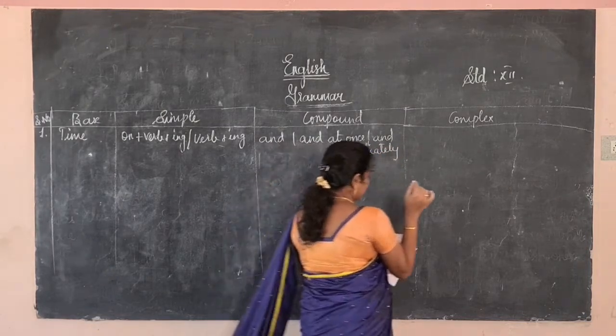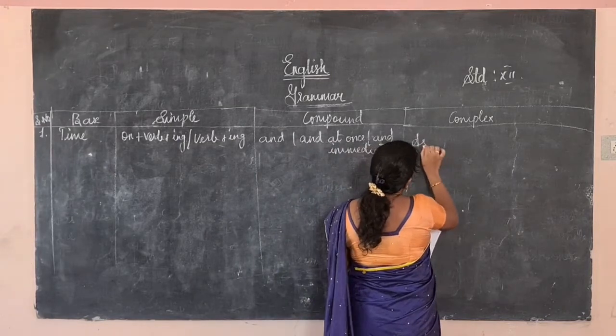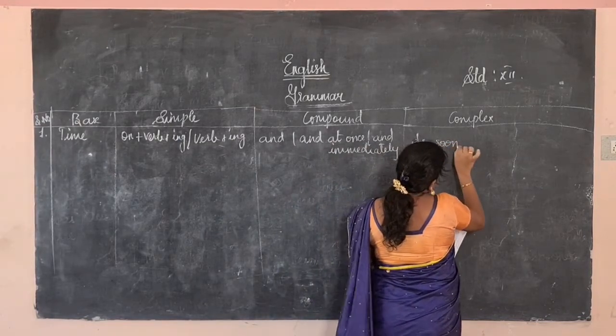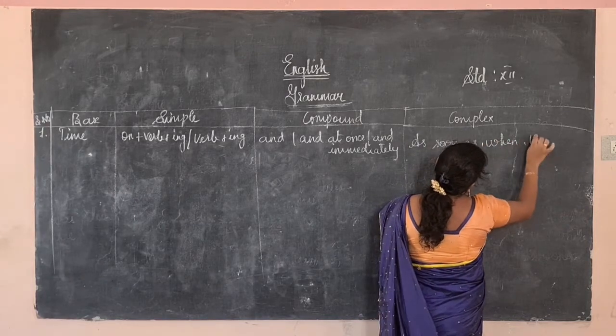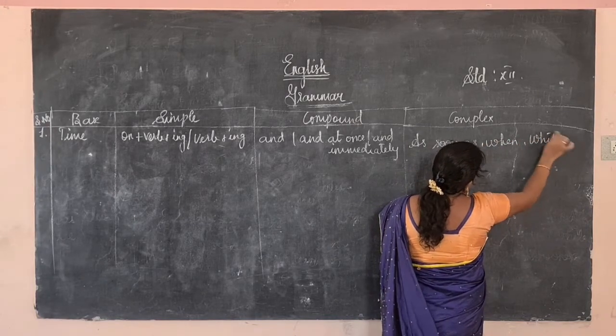Next, in the complex we will use as soon as, when and while. This we will use for time.